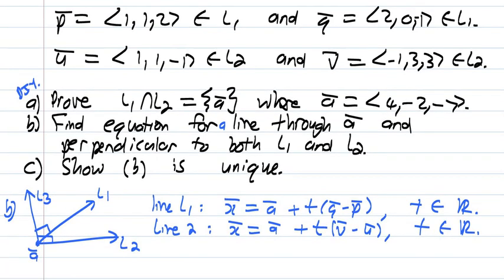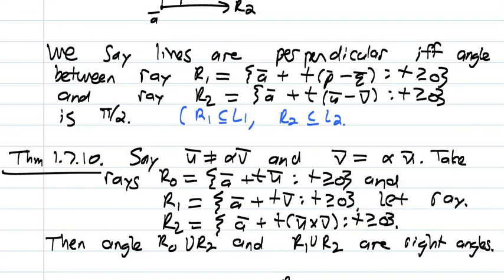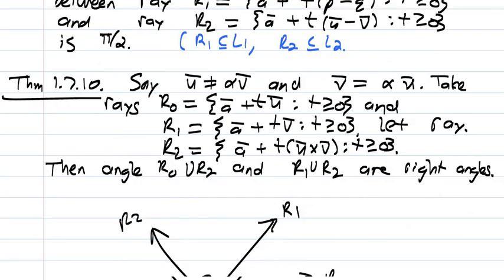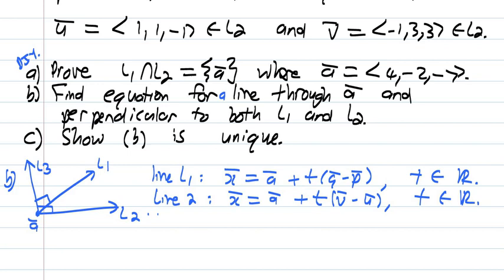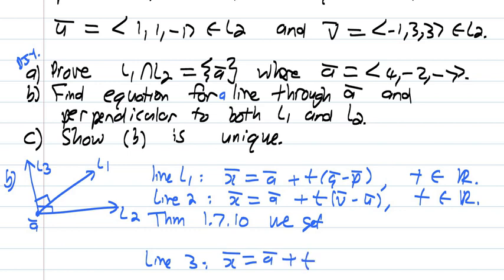Now if we apply Theorem 1.7.10, it tells you that if the direction of one line is u and the direction of the other line is v, then the direction of the third line that's perpendicular to both should be this. So by Theorem 1.7.10, we get that line 3 is of the form x is A plus t, and put it in brackets, (q minus p) cross (v minus u), where t is a real number.